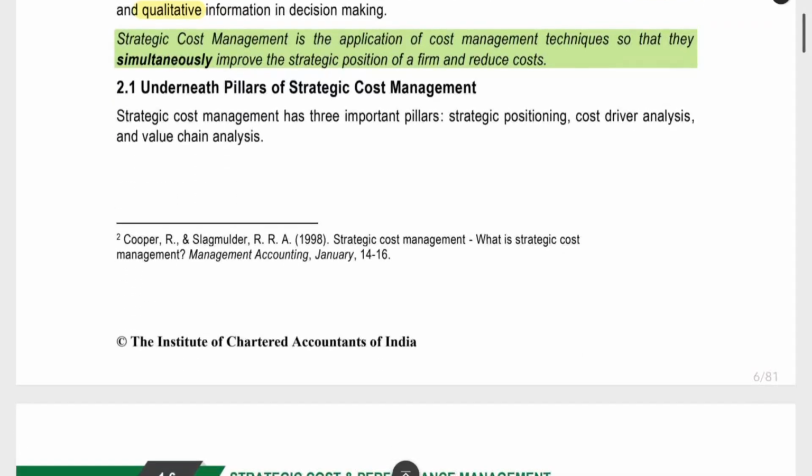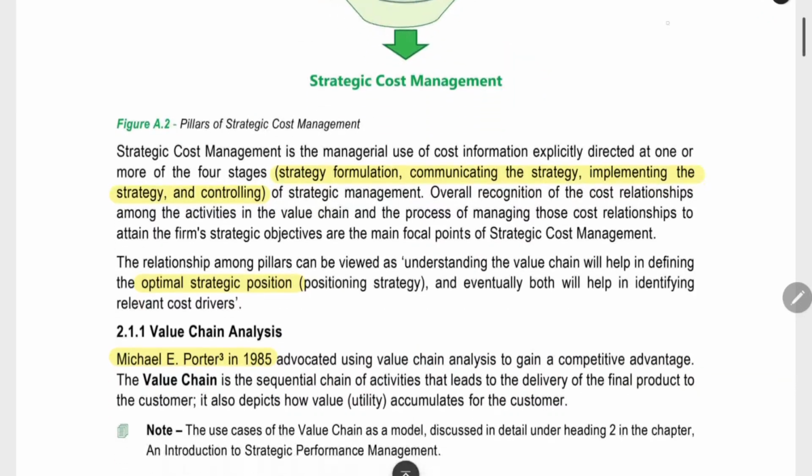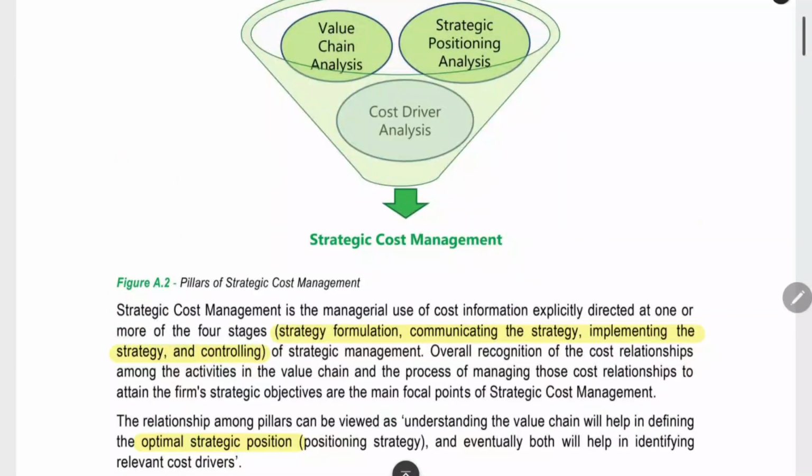The next thing is, what are the pillars of strategic cost management? We have 3 pillars. One is strategic positioning analysis, one is value chain analysis, and there is cost driver analysis. We will see them one by one. Now, in strategic management, the name of the subject itself is strategic cost management.